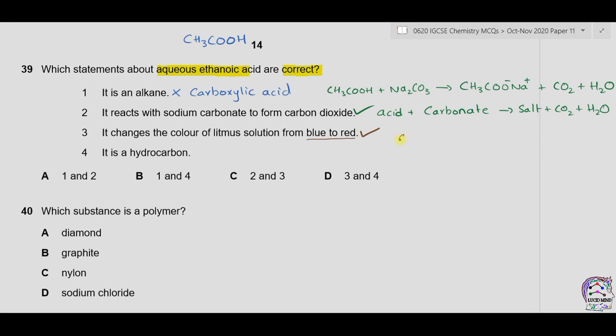This is true because an acid turns litmus solution from blue to red. 4. It is a hydrocarbon. Now hydrocarbons are compounds that consist of carbon and hydrogen only, while in ethanoic acid we also have oxygen, so therefore 4 is incorrect. As 2 and 3 are correct, the answer is C.